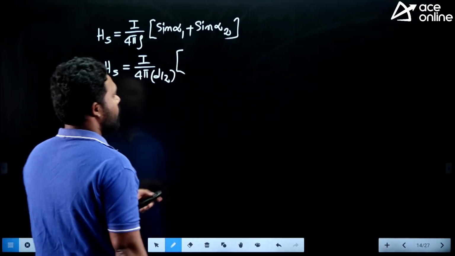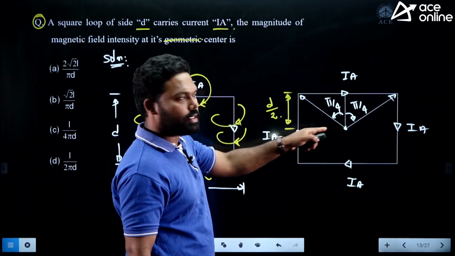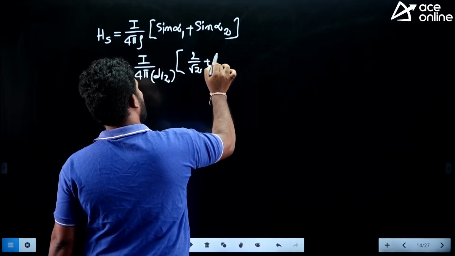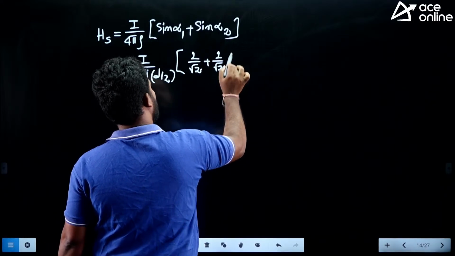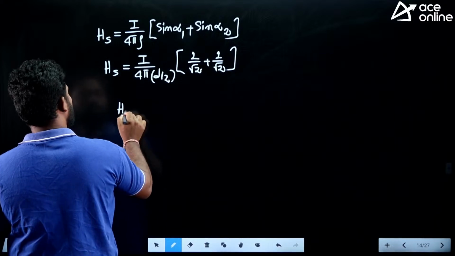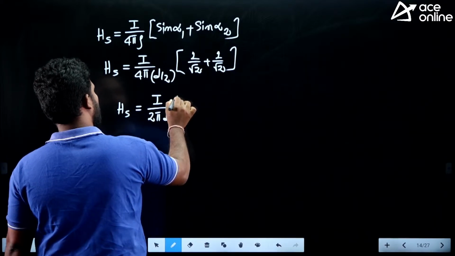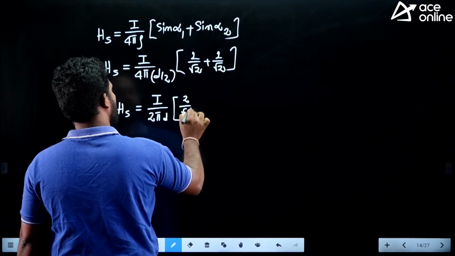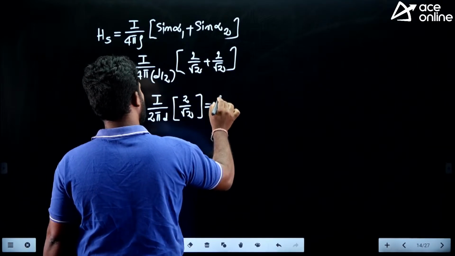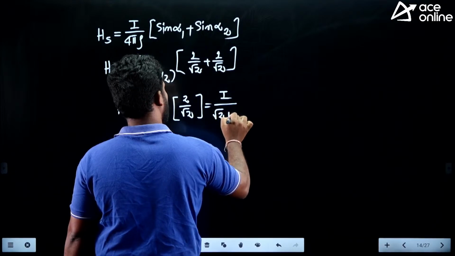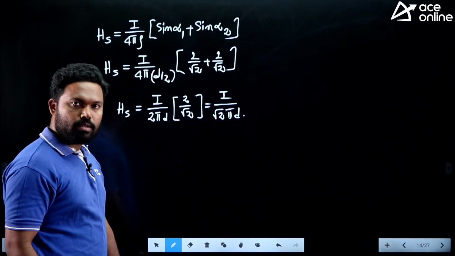Into sin alpha 1. How much is the angle? It is sin 45 plus sin 45. It is 1 by root 2 plus 1 by root 2. So Hs is equal to I by 2 pi d into 2 by root 2, which is I divided by root 2 pi d. So this is the magnetic field due to each side.